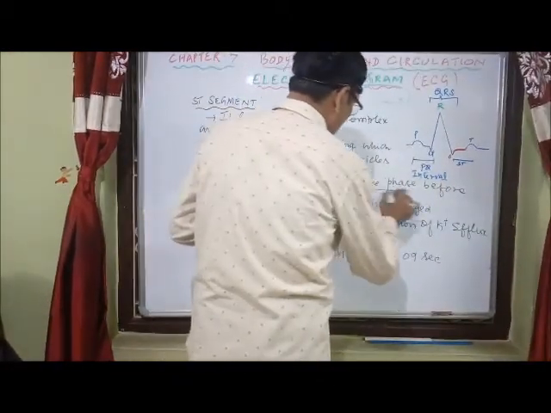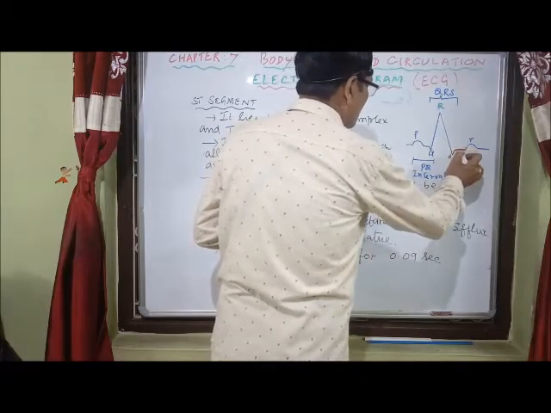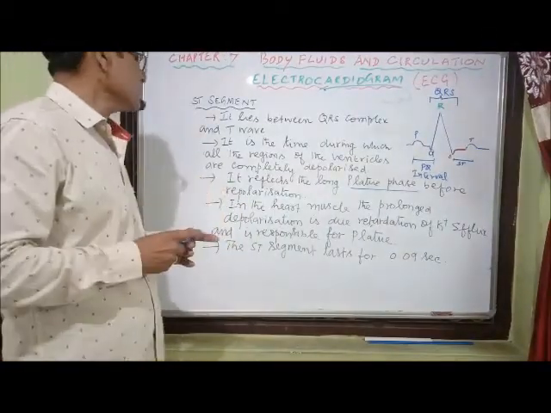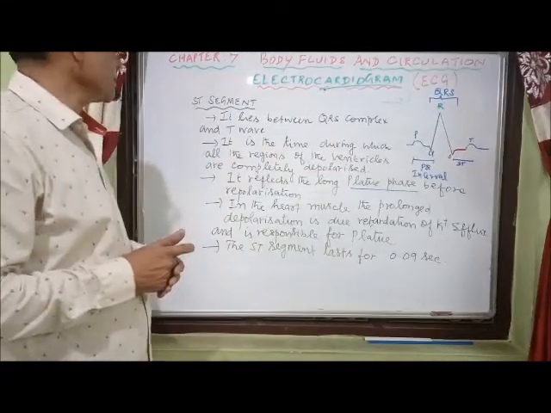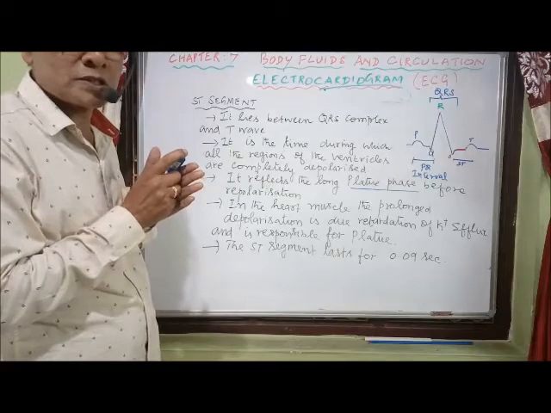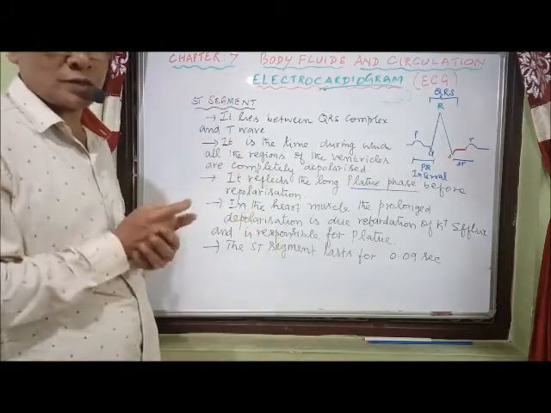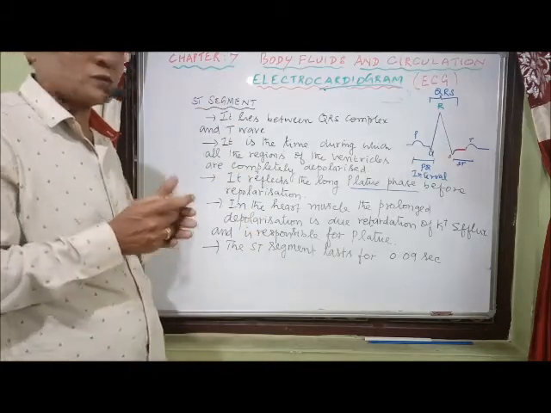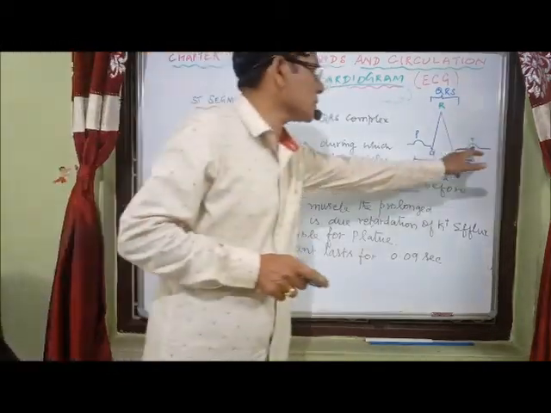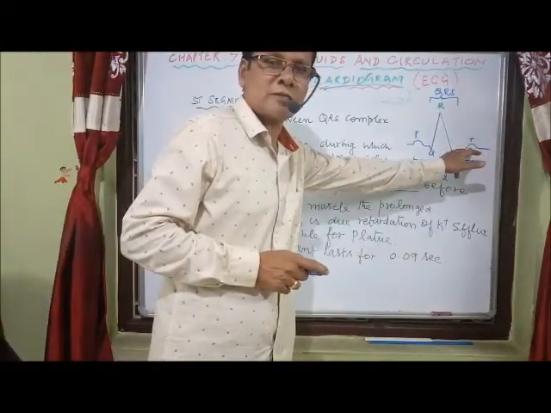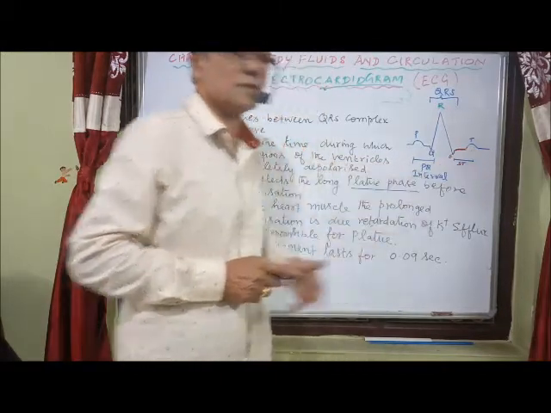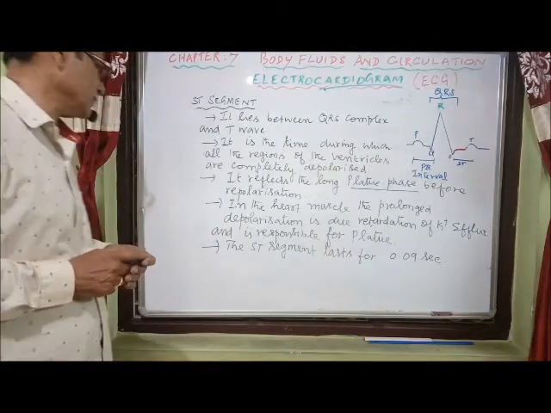The plateau is nothing but the horizontal region. That is the ST segment. It is a time during which complete depolarization of all the regions of the ventricle takes place, and it reflects a long plateau before repolarization, because the T wave is concerned with repolarization. So between the QRS complex and the T wave, we have this ST segment having a long plateau.